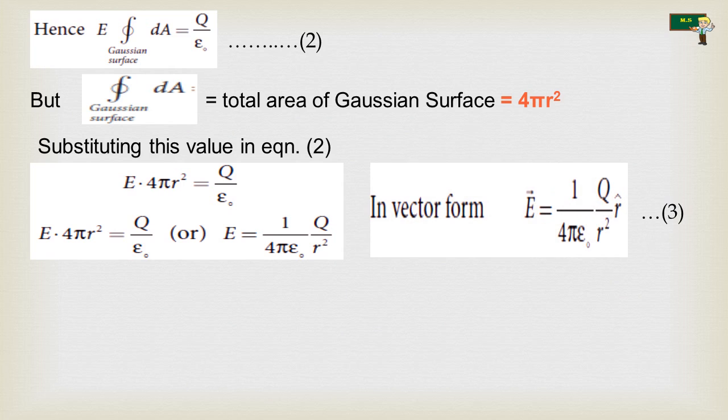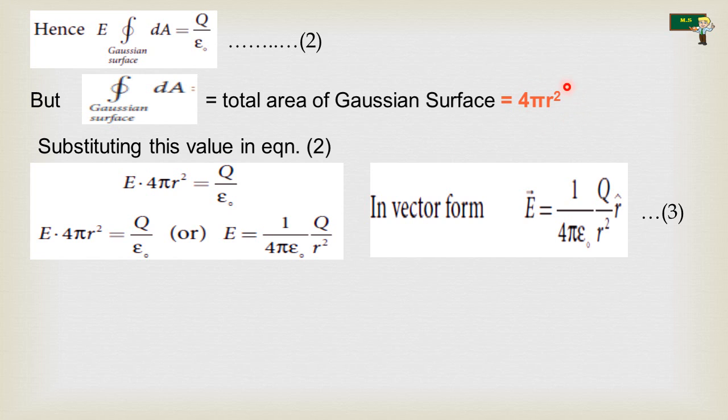Then E times the closed integral of dA is equal to q by epsilon naught, which is equation 2. But the closed integral of dA is the total area of the Gaussian surface, which is a sphere, so we put 4 pi r square.